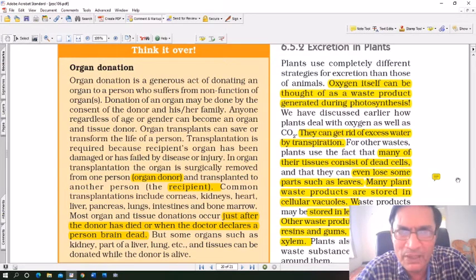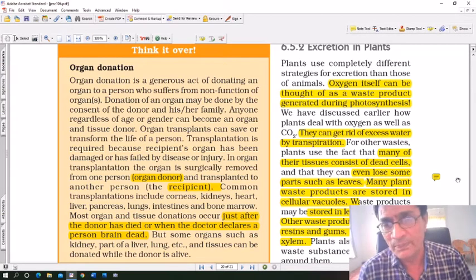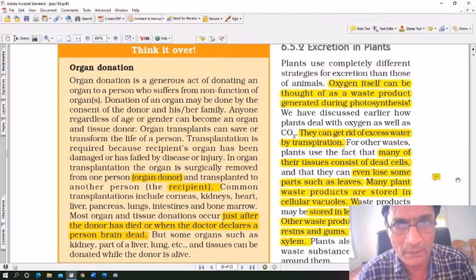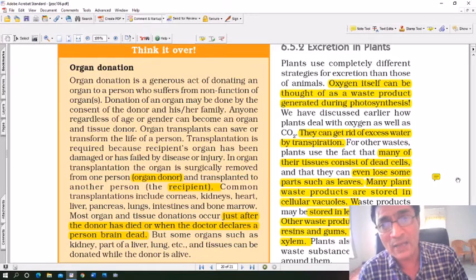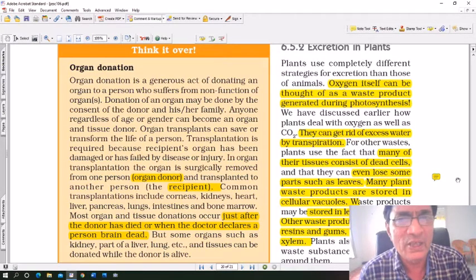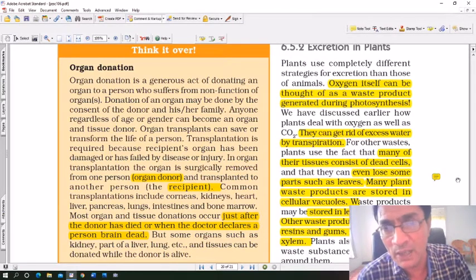For example, livers can be donated, kidneys can be donated, even the heart can be transplanted. Many organs can be transplanted these days, but kidney transplant is one of the most common transplants. Many years ago, kidney transplant was not so common, but today it's quite common. Liver transplant is also possible, but it's a bit difficult. Heart transplant has also been done, but the success rate is slightly low, and it is not so easy to carry out heart transplants.